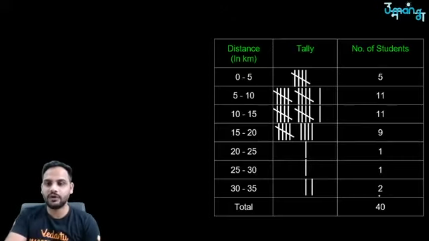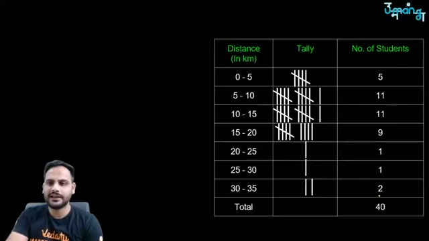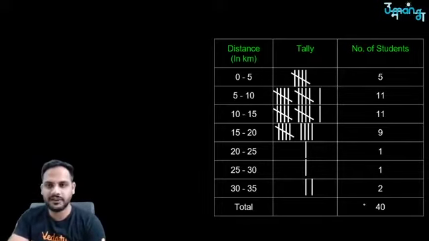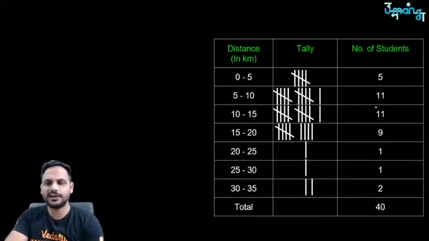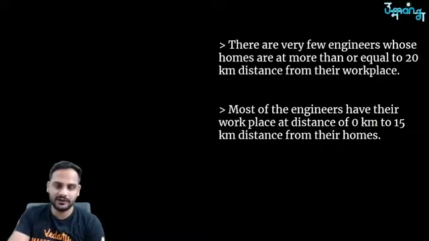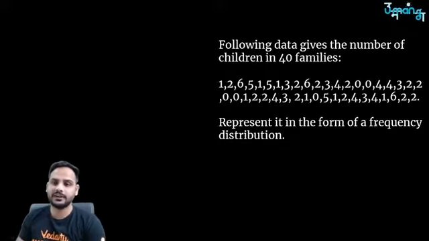Now the question was what we can observe from this. I can clearly say there are very few people who are living far away, more than 30 kilometers away. Very few people are living there, and most of the engineers are living in the 5 to 20 kilometer range, and 11, 11, 9 is the maximum number of people, living near the office. Got it? This is what we can interpret from that. Okay, next question, look.